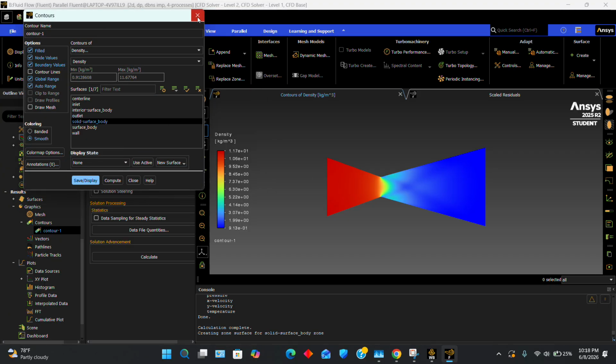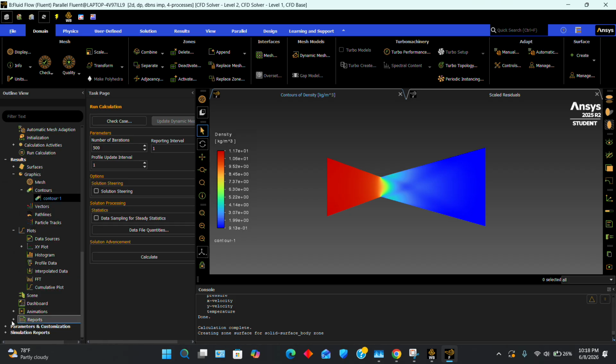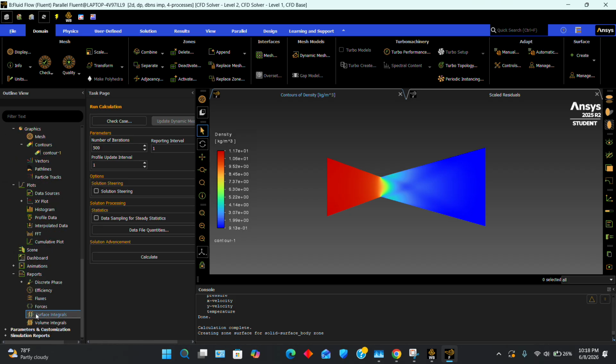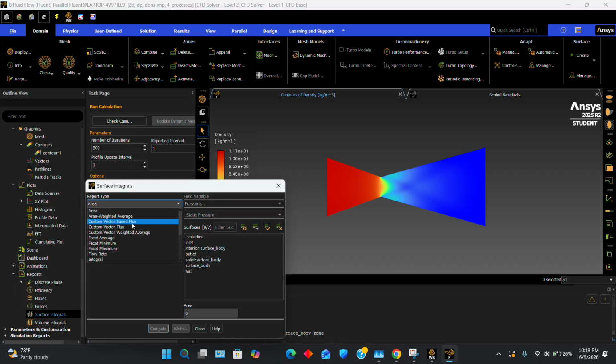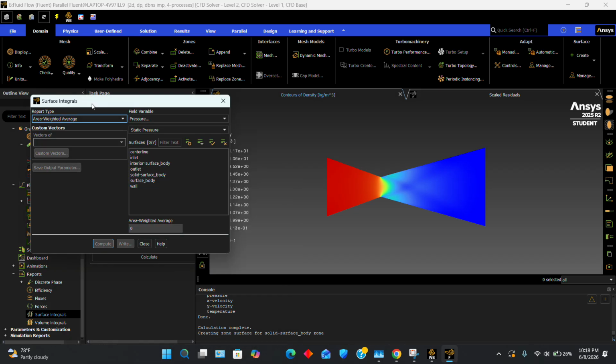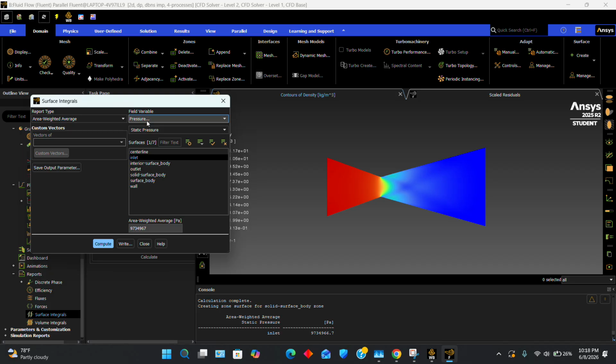The last thing we're gonna do is see how to calculate the inlet outlet values for temperature, density, etc. You're basically just going to go to reports. You're going to go to surface integrals, area type, change it to area weighted average. So for all the inlet values, you're going to select inlet. You'll compute, it'll show it down here, it'll show it right here. You'll do the same for each one.